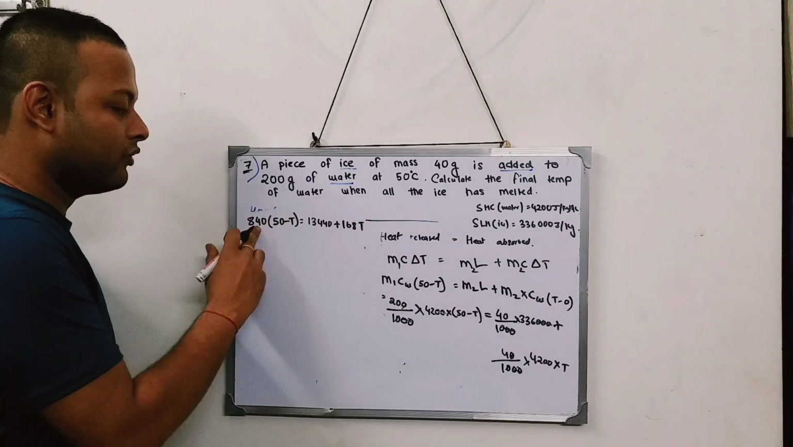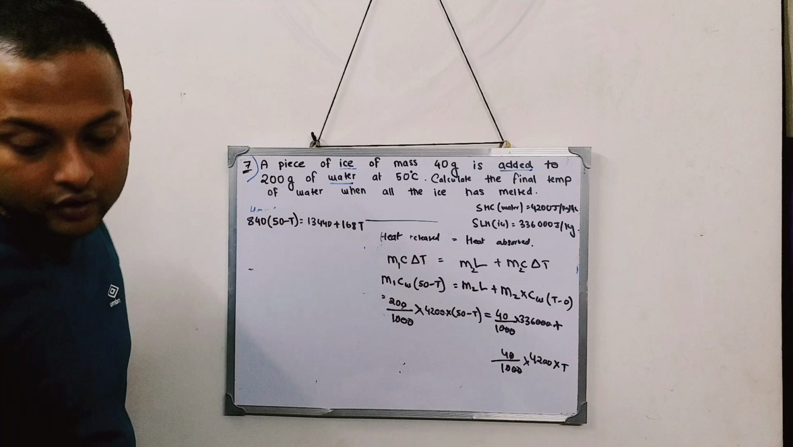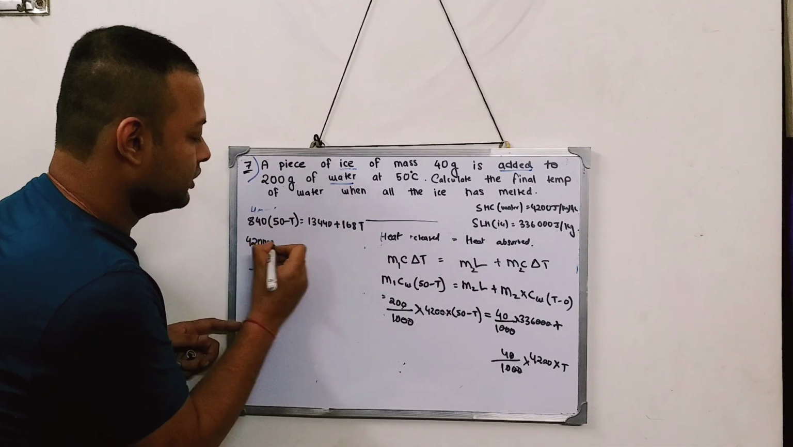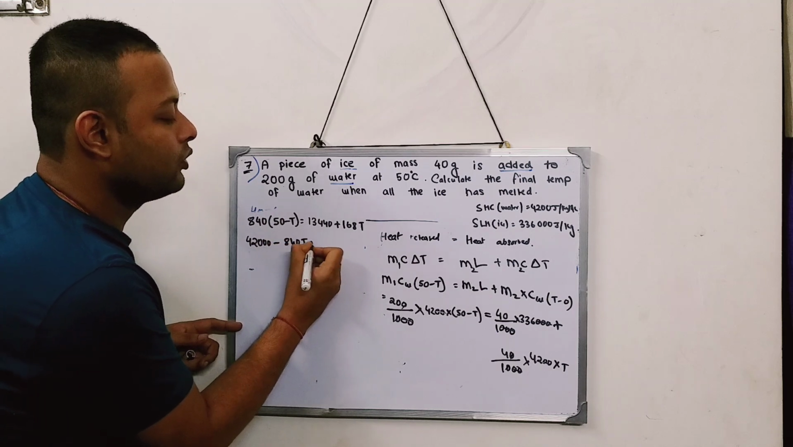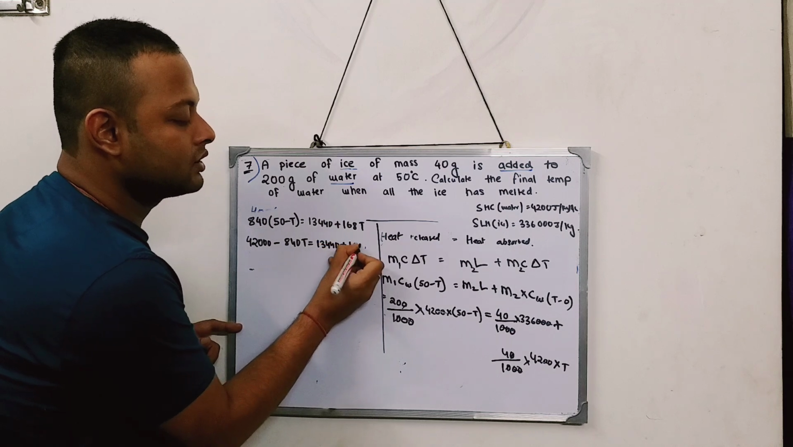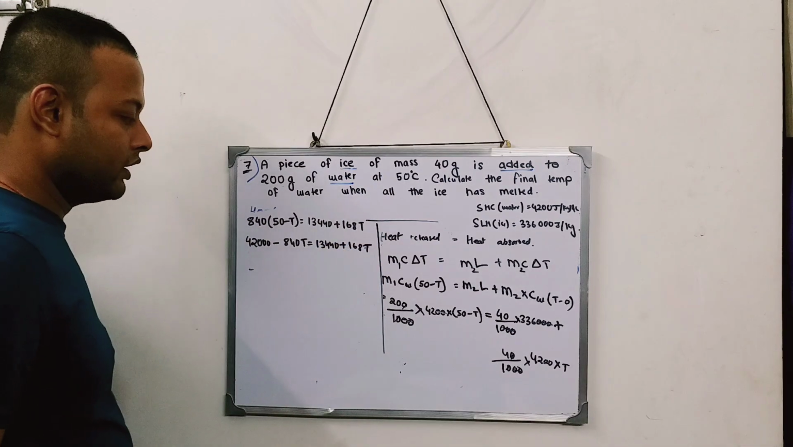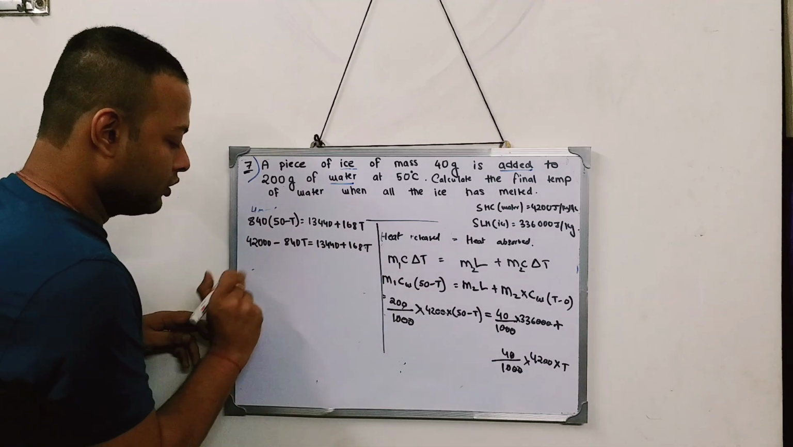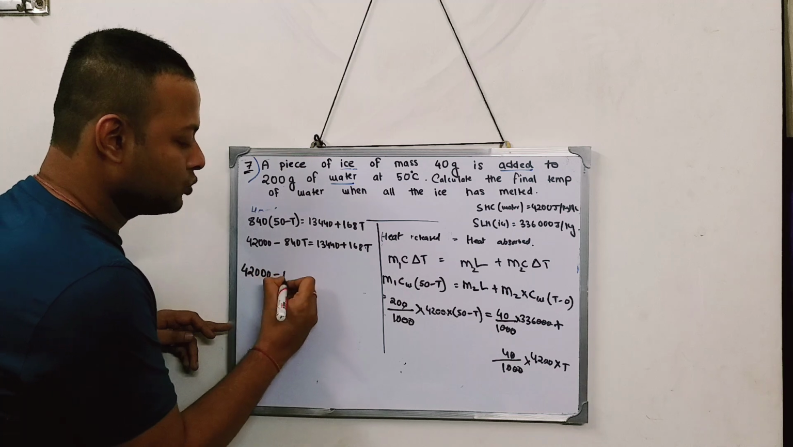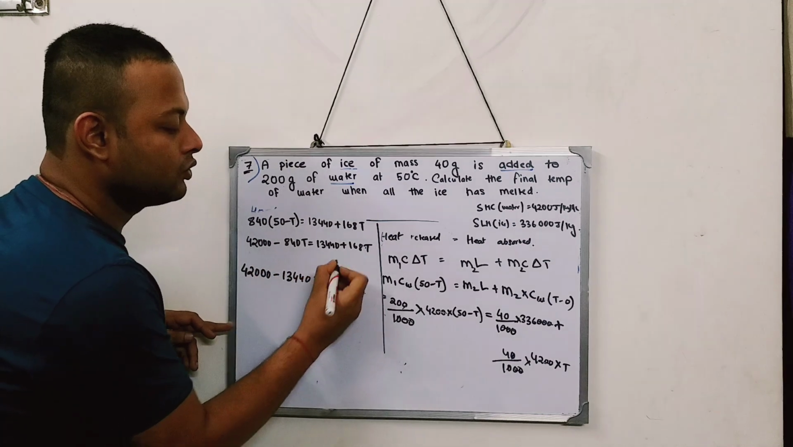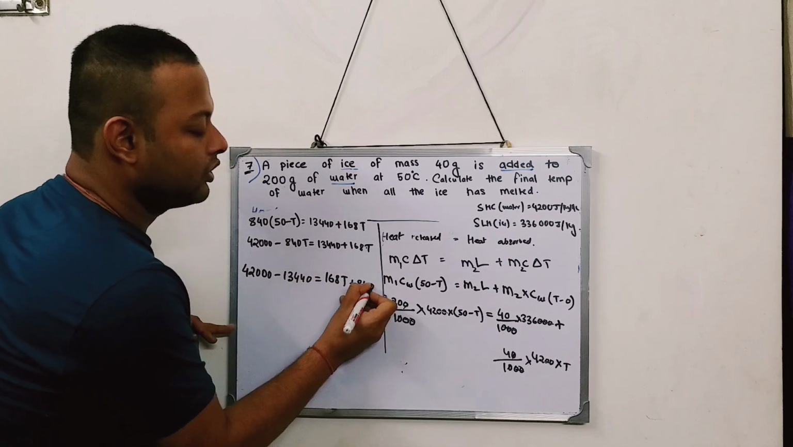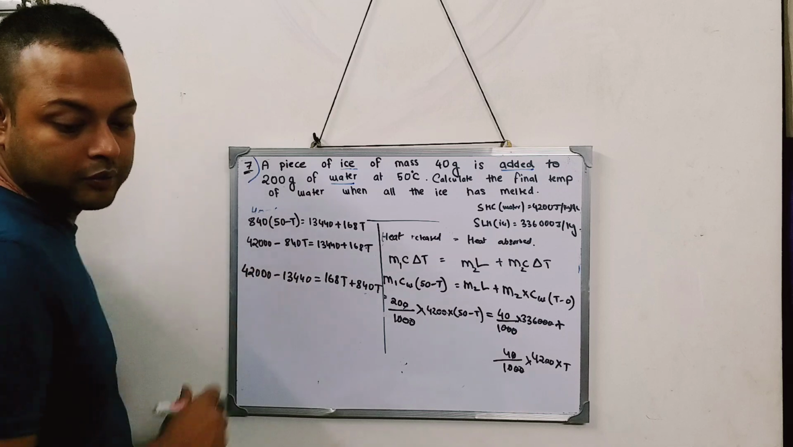Now again you solve 840 into 50. That gives you 42,000, something like this, minus 840 t, which is equal to 13440 plus 168 t. Okay? What we get? Now shift it. 42,000 minus 13440 is equal to 168 t, and this will go that side, that is 840 t. Now try to subtract it from these two.